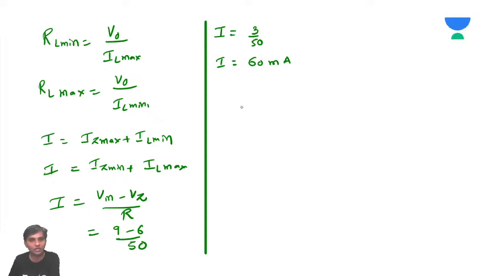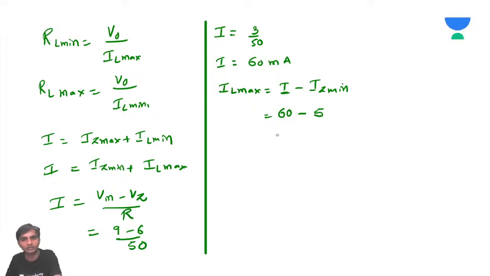Now let's calculate IL maximum. IL maximum is equal to I minus IZ minimum. How much was IZ minimum? It's 60 milliamps minus 5 milliamps.